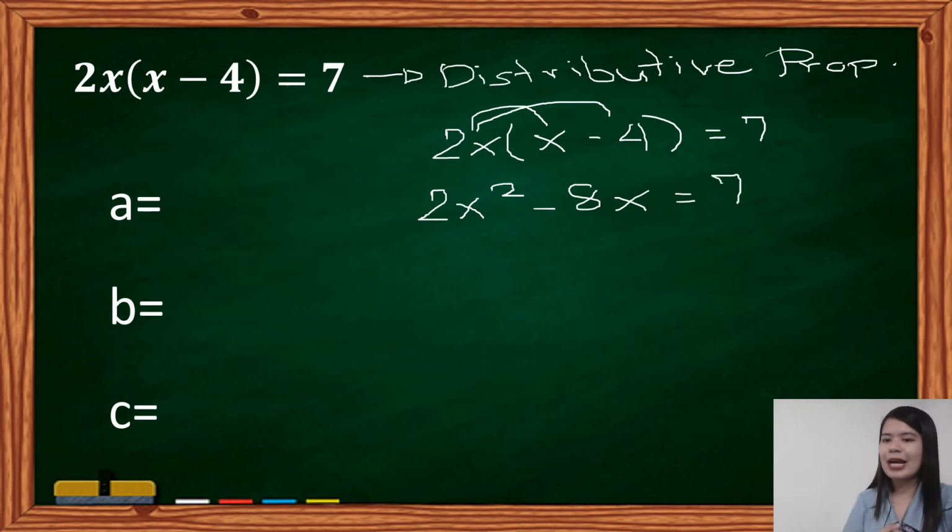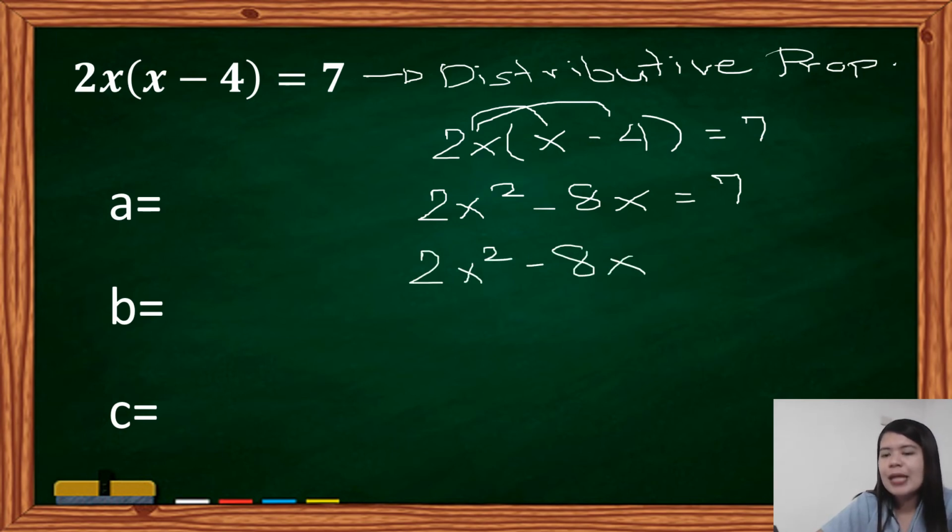Very simple, right? So, tinimes lang natin. 2x times x, 2x squared. 2x times negative 4, negative 8x. Let's continue. 2x squared minus 8x is equal to 7 is not yet on the standard form. Kailangan maging 0 ito. How? 2x squared minus 8x.